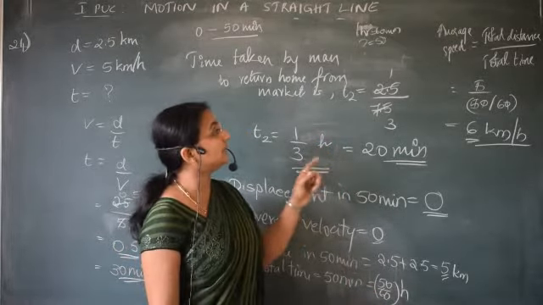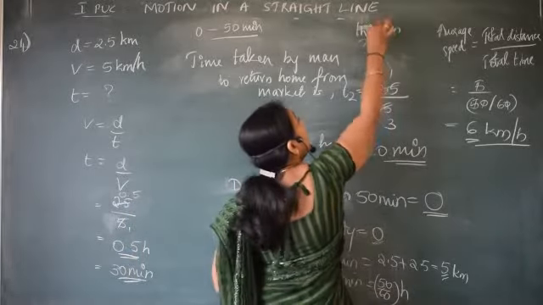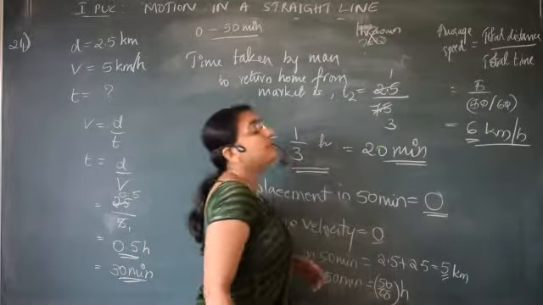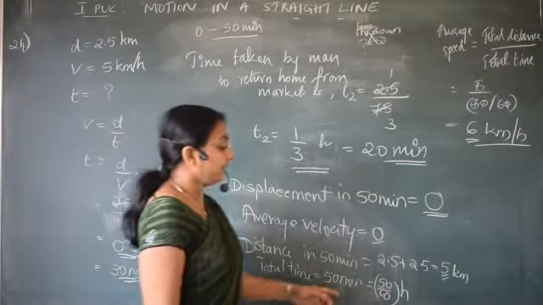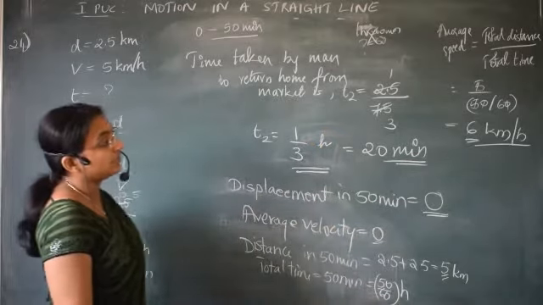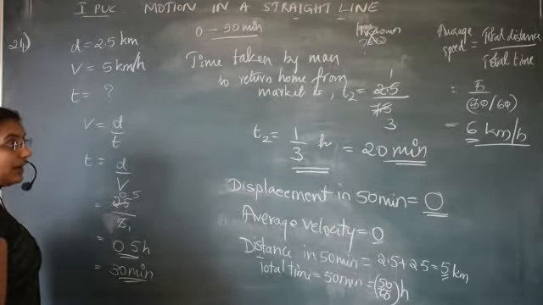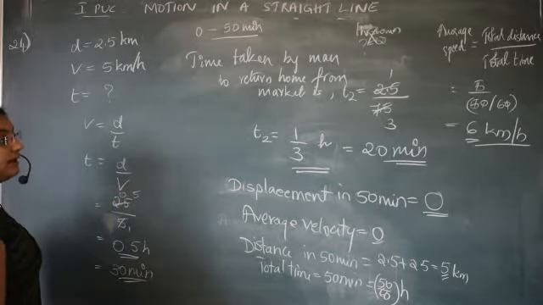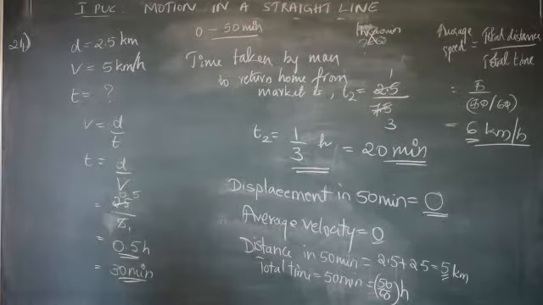Then 50 minutes means how many hour? Cross multiply, 50 into 1 divided by 60. Therefore we get 50 by 60 hour. So substituting for total time, 5 divided by 50 by 60 is 6 kilometer per hour.